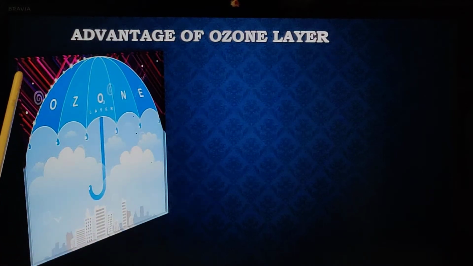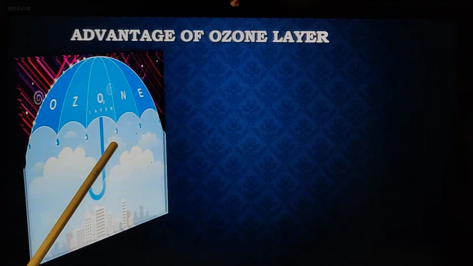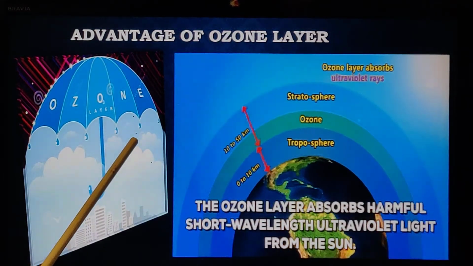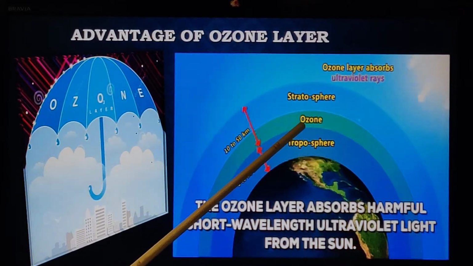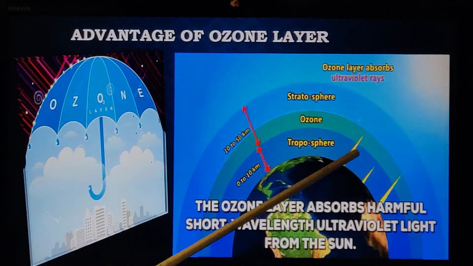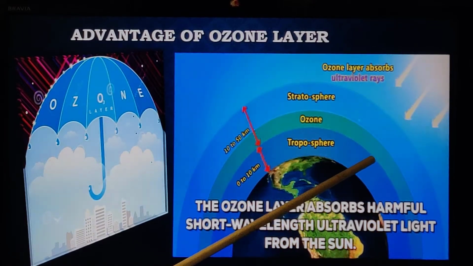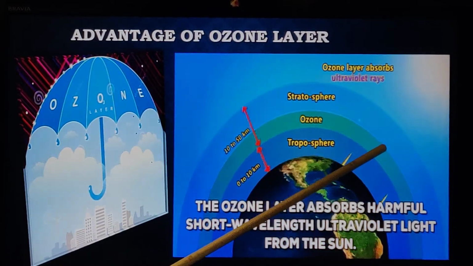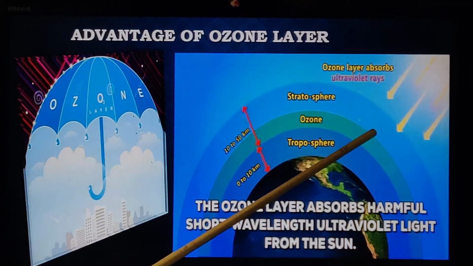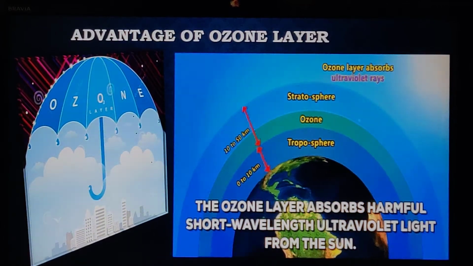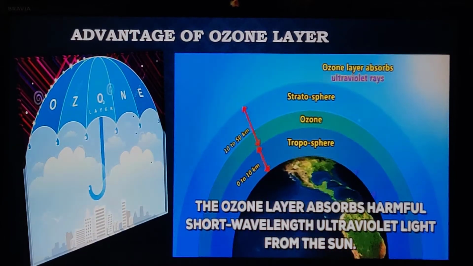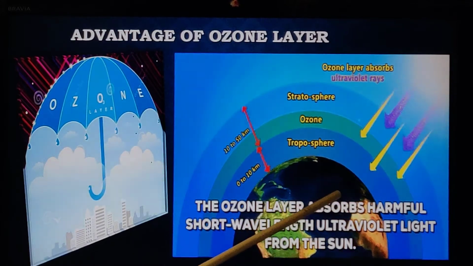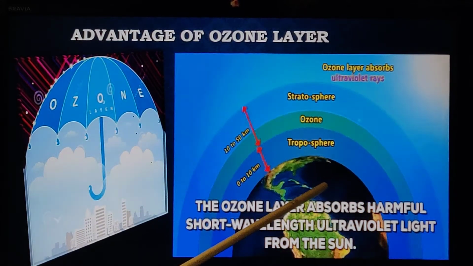So what is the ozone layer doing? It is actually like an umbrella. You know what an umbrella does? It protects us from rain and sun. So ozone is just like an umbrella. Can you see this ozone layer here, green color ozone layer? And just observe the rays which are falling. These yellow rays are the harmless rays, whereas these purple color rays, you can see they are not entering into the earth. They are stopped by the ozone layer here. So the ozone layer protects us from the harmful UV radiation. It filters it. Because if it comes and falls on the earth, it will certainly cause diseases like cancer.